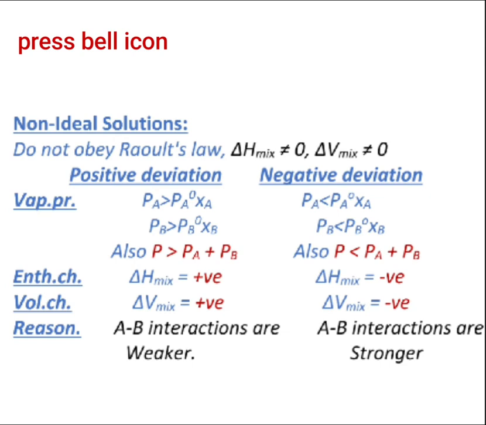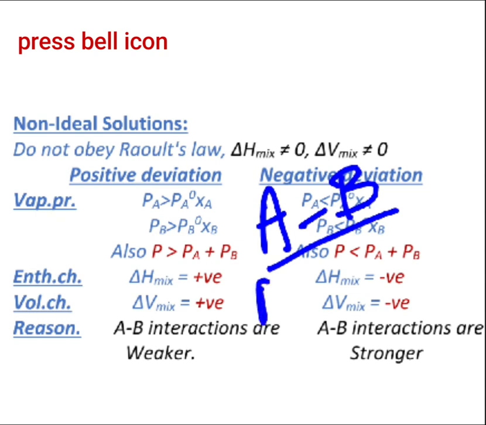The main reason for the deviation in case of non-ideal solutions, in case of positive deviation, is the AB interactions being weaker. In case of ideal solutions, we have seen that the newly formed solution having an intermolecular interaction of the type AB has the same magnitude as the original ones.